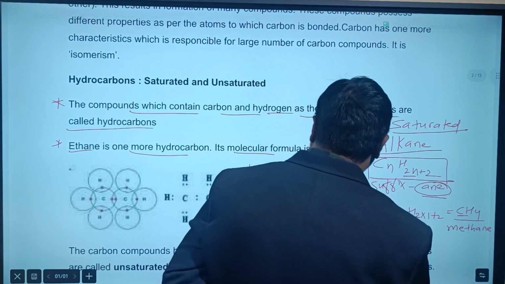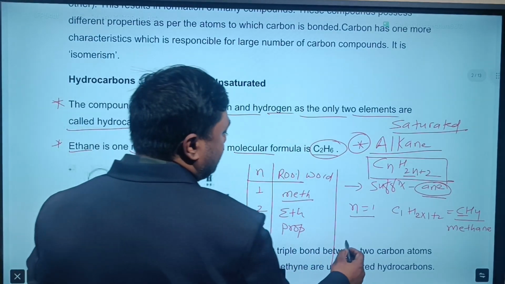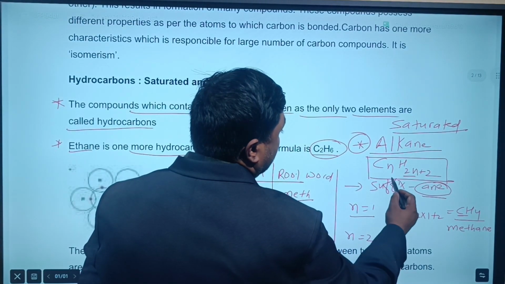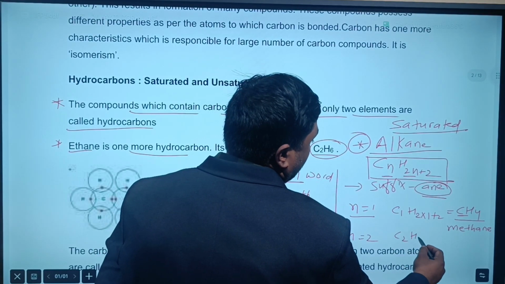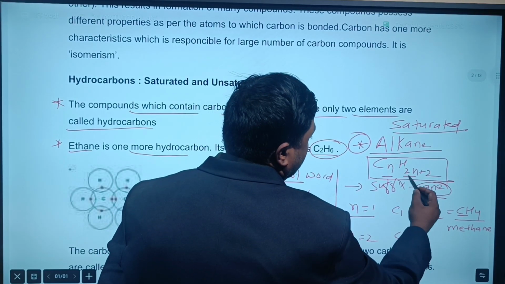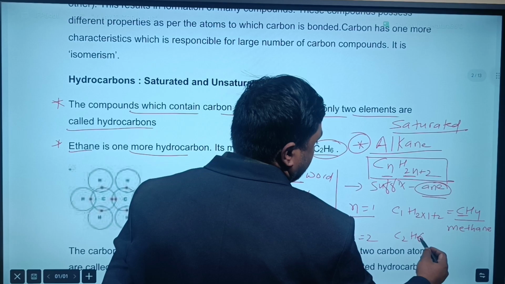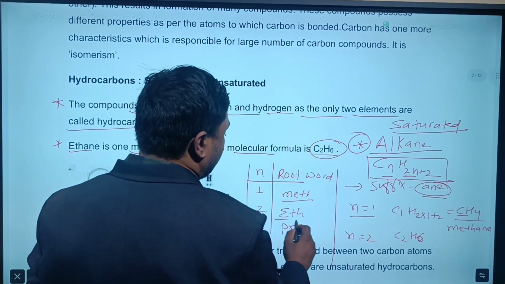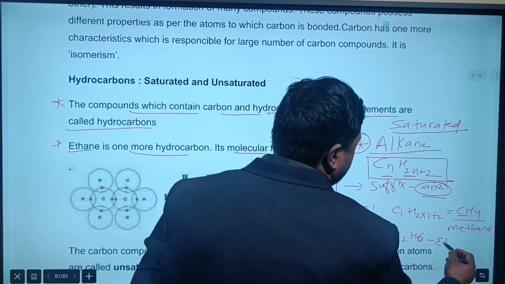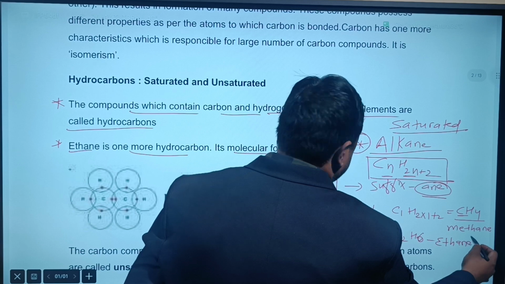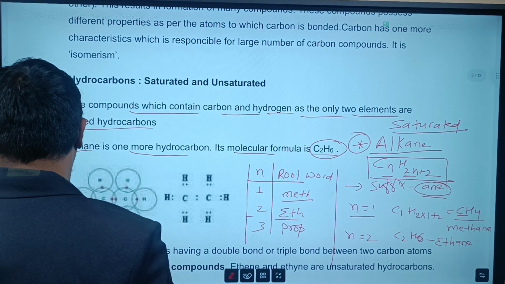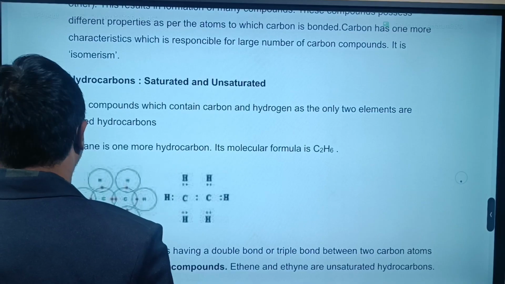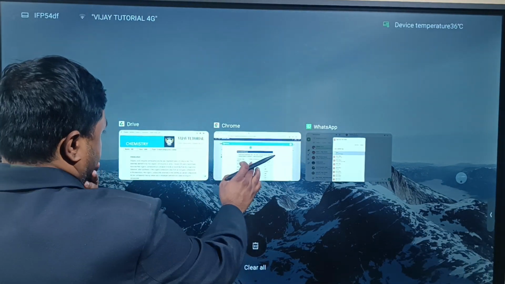Okay? Methane. Similarly, if you take n equal to 2, C2H(2 into 2 plus 2), that is C2H6. For 2 carbon we are using the root word eth. So this is called ethane. Similarly, we can see up to 10, which you should remember.